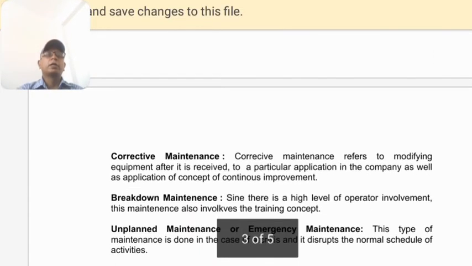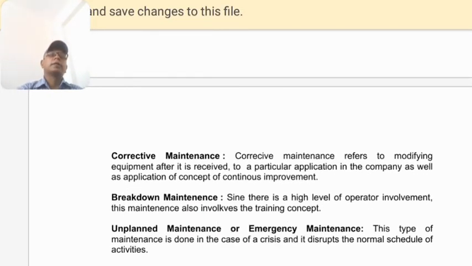Now we move on to another part of this, corrective maintenance. Corrective maintenance refers to modifying equipment and adapting it to a particular application of the company, as well as an application of the concept of continuous improvement.